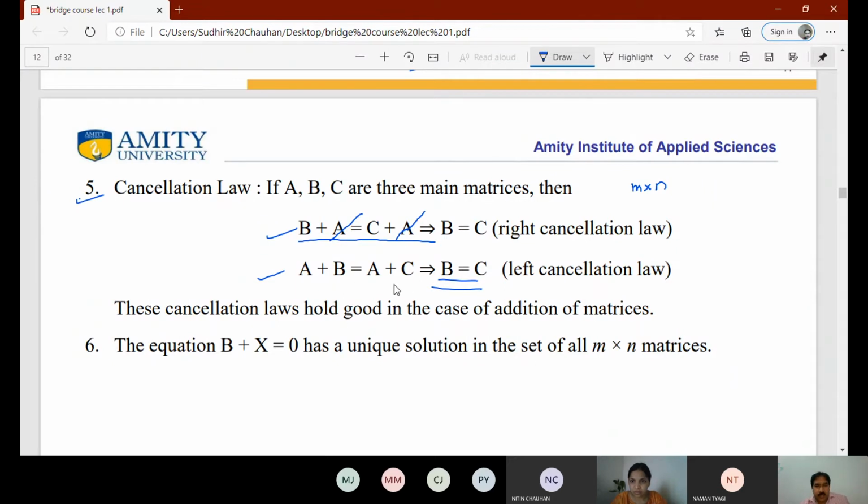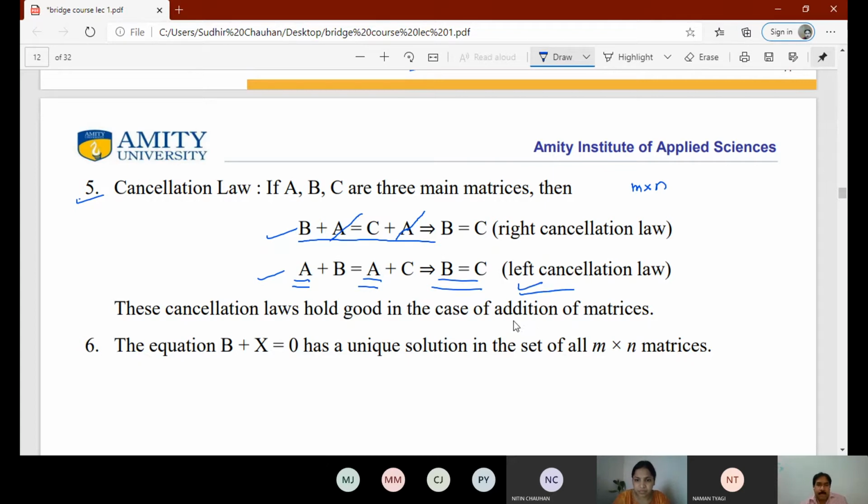Similarly, if A plus B is equal to A plus C, where A is the same, then if we cancel it, B will be equal to C. These matrices will always satisfy this cancellation law, and it is called the left cancellation law.